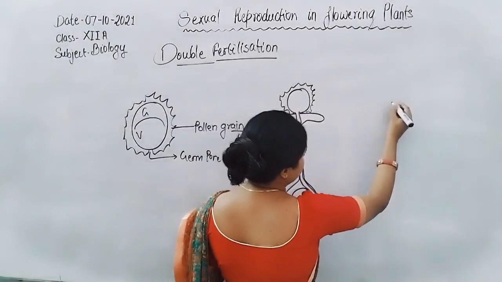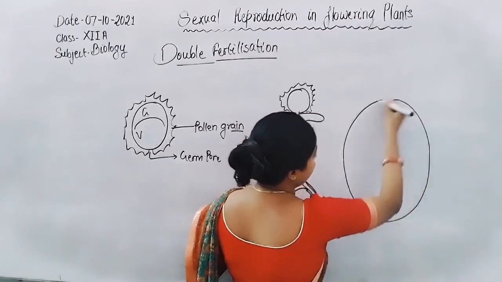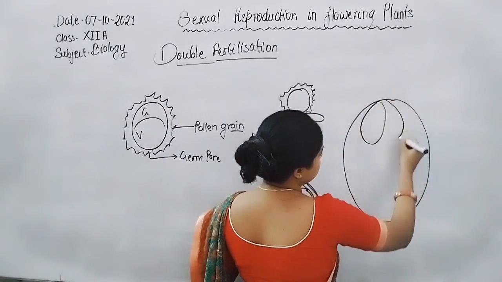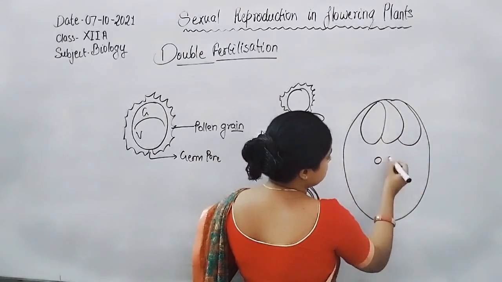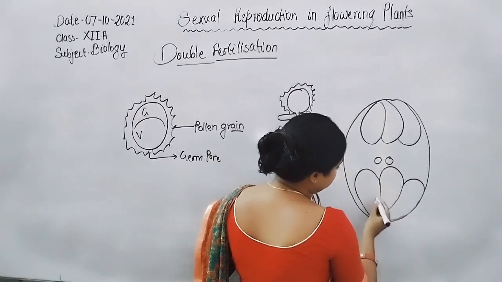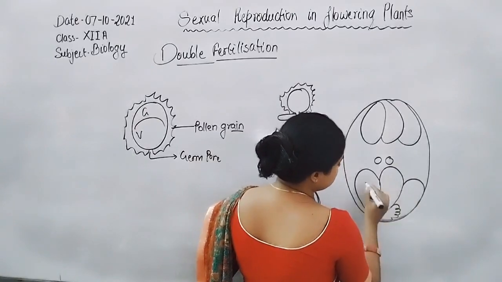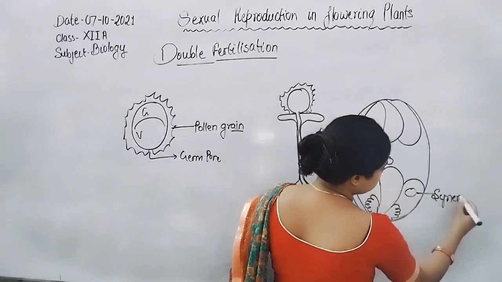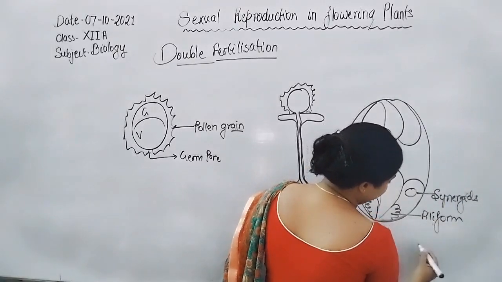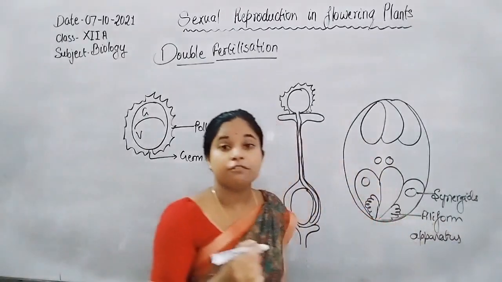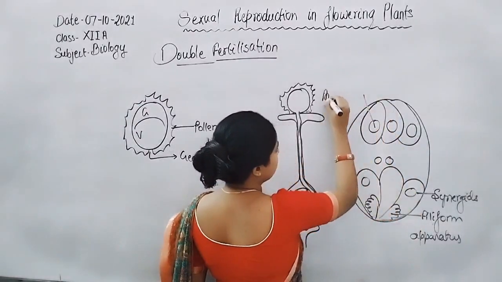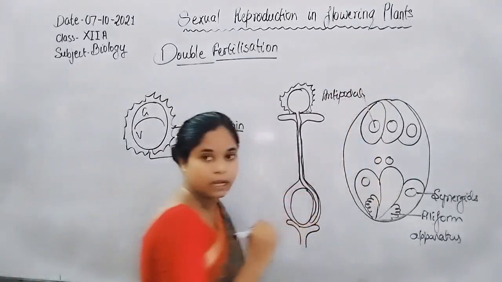Now, inside the embryo sac, as we know, the embryo sac of most angiosperms consists of seven cells and eight nuclei. Here are the synergids with the filiform apparatus, and these are the antipodal cells, three antipodals.